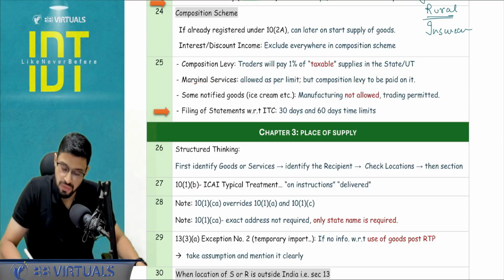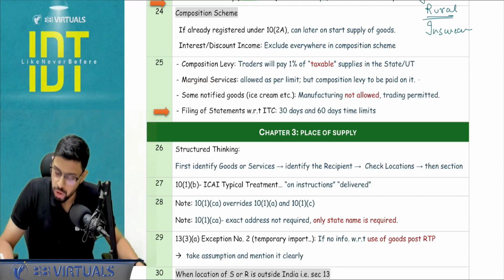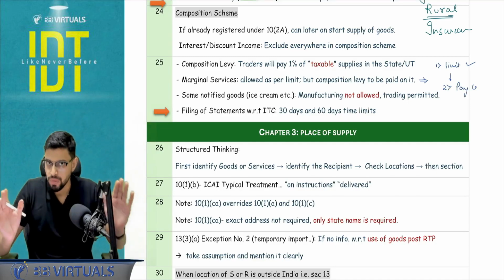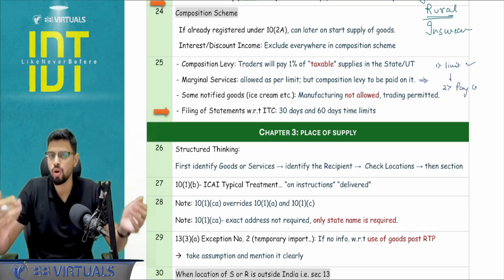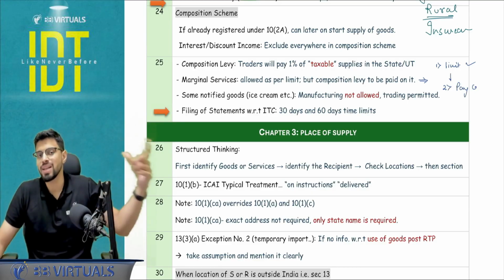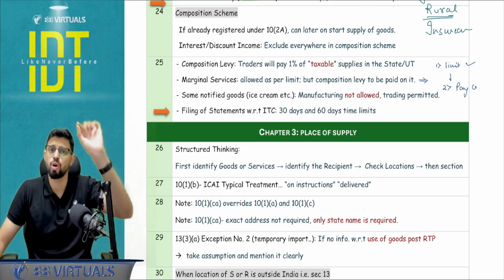So in the marginal services, if they are in the question, I want you to go for a structured thinking. Step number 1, check whether the limit is breached or not. If limit is okay, then don't forget to pay composition levy on it. So okay, your marginal services allowed, but you have to pay the composition levy. So if I'm a trader and providing services along with it, all the services I'm going to pay 0.5 plus 0.5.